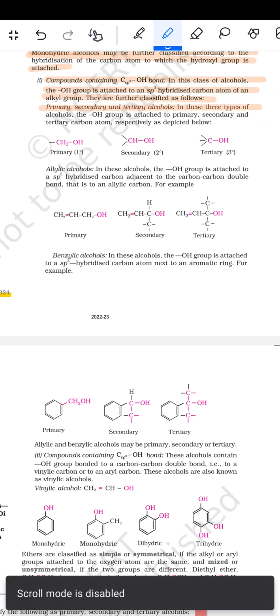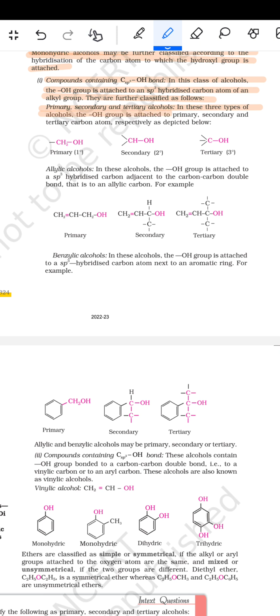In these three types of alcohol, the OH group is attached to a primary, secondary, and tertiary carbon atom respectively, as depicted below. Primary 1 degree, secondary 2 degree, or tertiary 3 degree. Allylic alcohol: in this alcohol, the OH group is attached to the sp3 hybridized carbon adjacent to a carbon-carbon double bond, that is, to an allylic carbon. For example, primary हो गया ये, secondary हो गया ये, और tertiary हो गया ये.